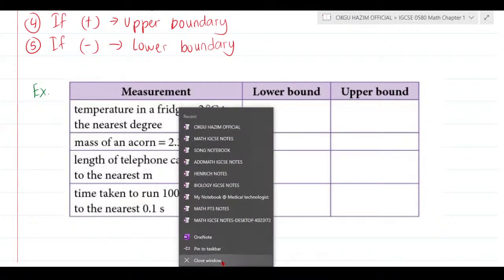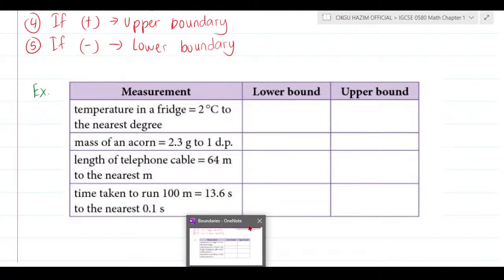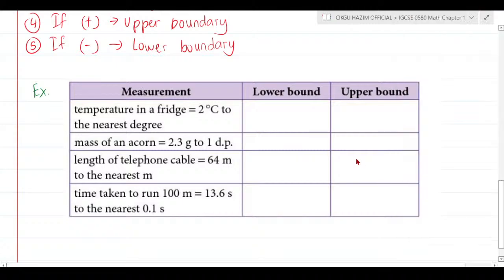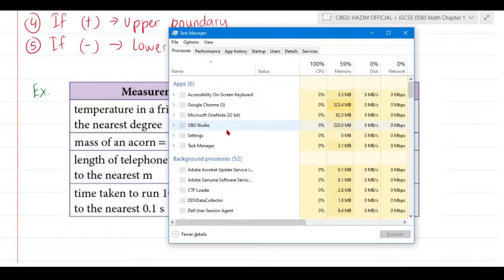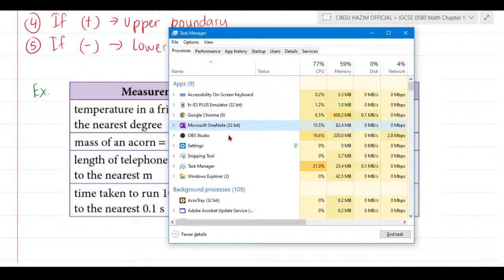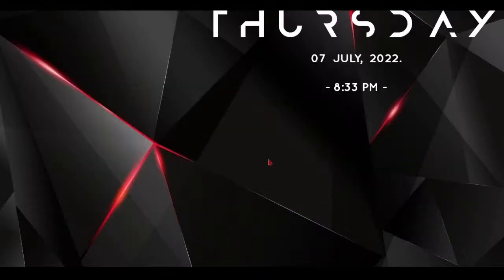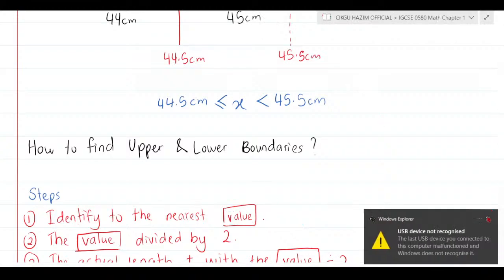I think this one is making a problem, but it's okay. Let me settle this thing first. Yeah, I hope that's okay now.